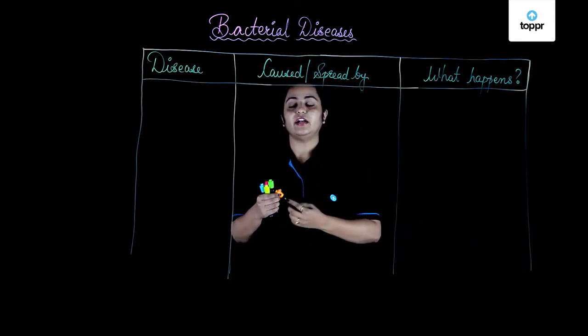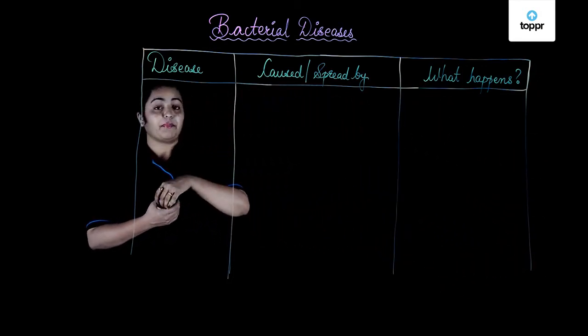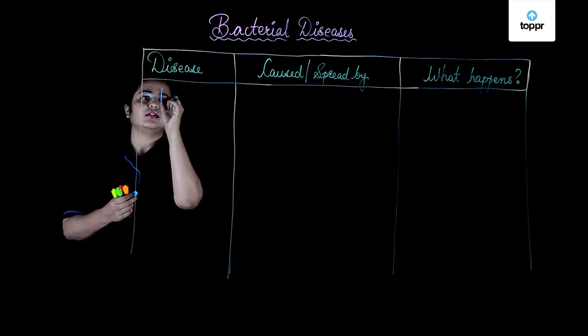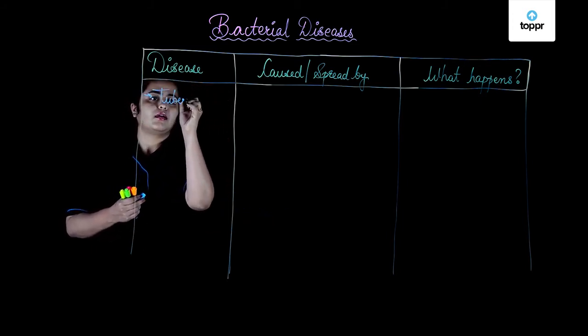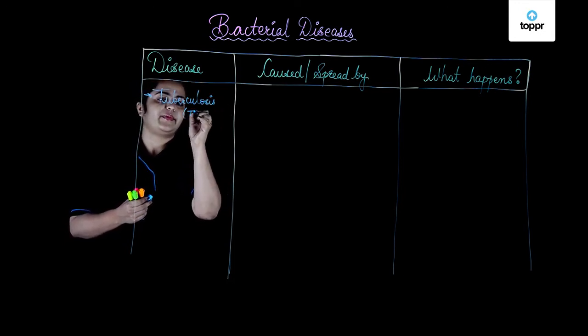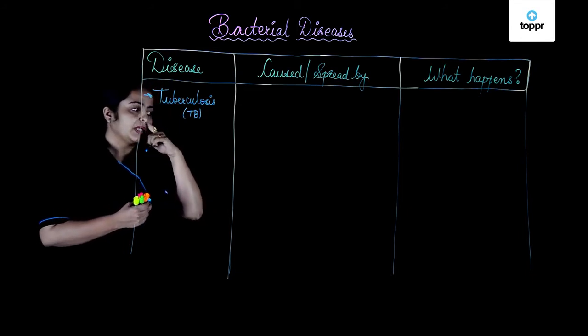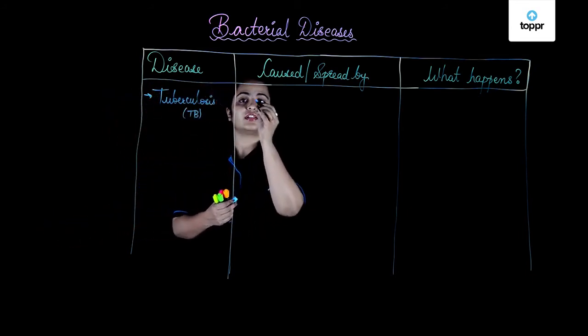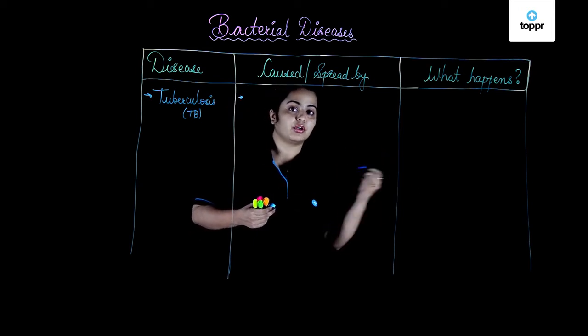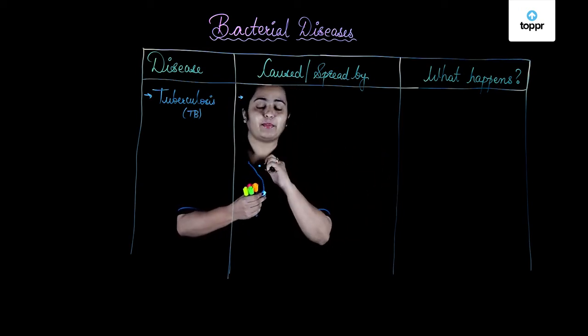Let's start with the first bacterial disease in the list, that is tuberculosis, abbreviated as TB. This problem is caused by a bacterium called Mycobacterium tuberculosis, and this is an airborne disease.